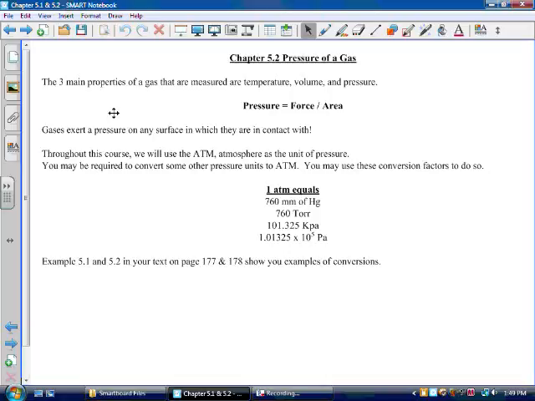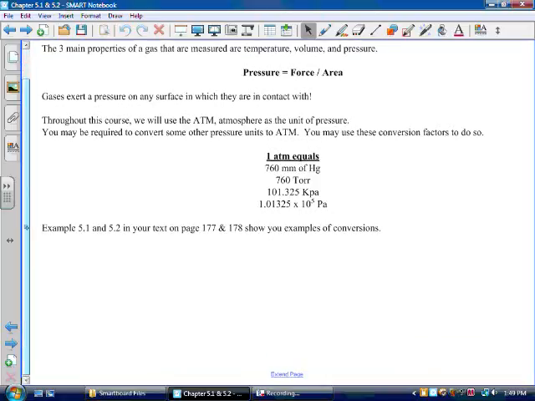Now, how do you convert pressure? It's simply the same thing as doing dimensional analysis, the same as when you would take feet and change it to miles, or grams and change it to ounces. It's just simple, straight dimensional analysis. In your book, there are 2 examples on pages 177 and 178 showing you how to convert. The first one simply asks you to convert 688 millimeters of mercury to atmospheres.